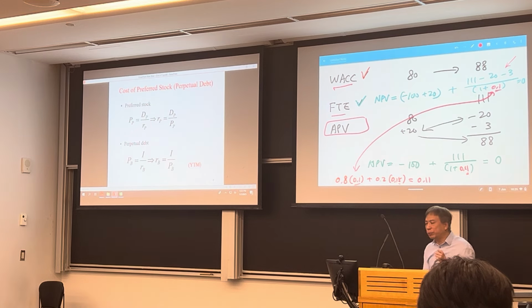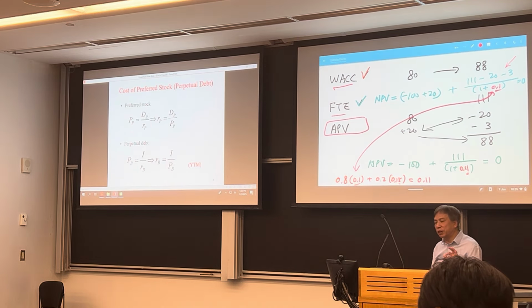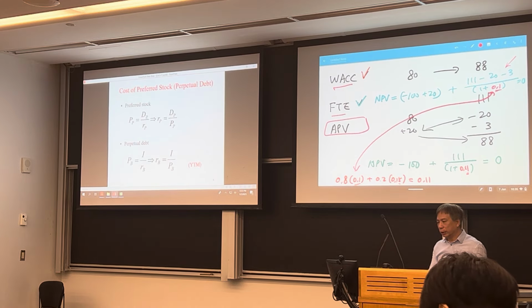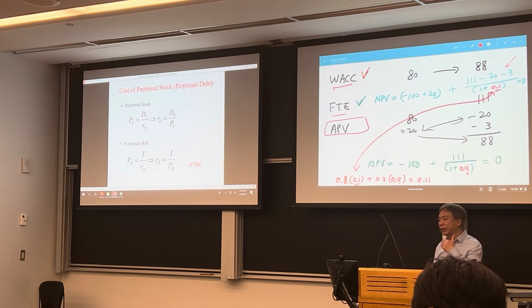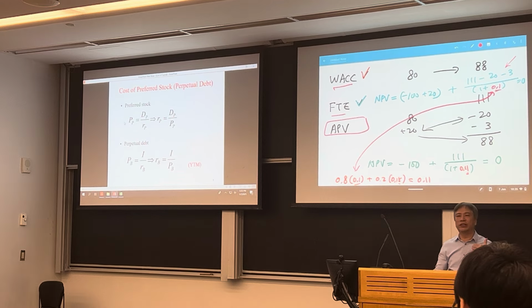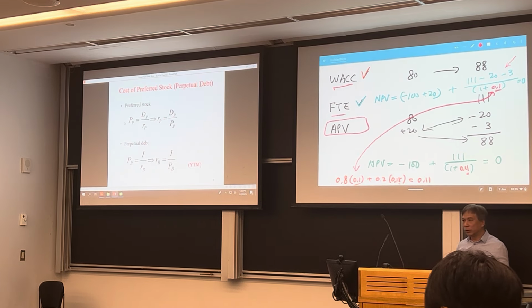So each year, they pay DP, the preferred dividend paid to the preferred shareholder, right? And if we know their required return and we discount it, since this lasts forever, then you should get the price of the preferred stock.